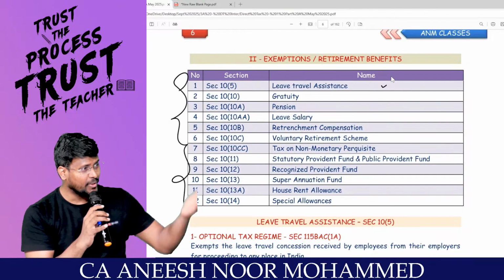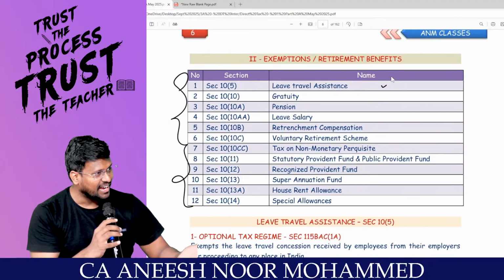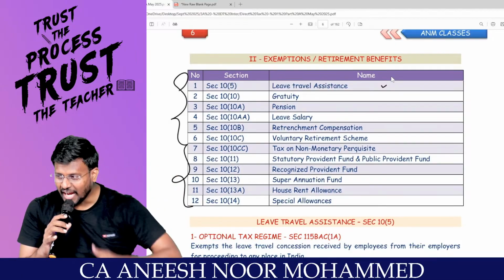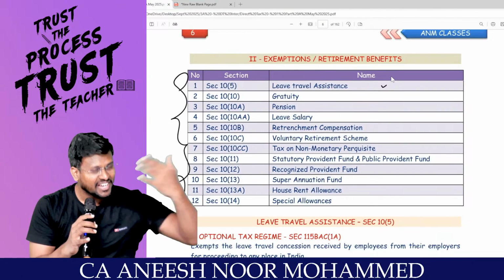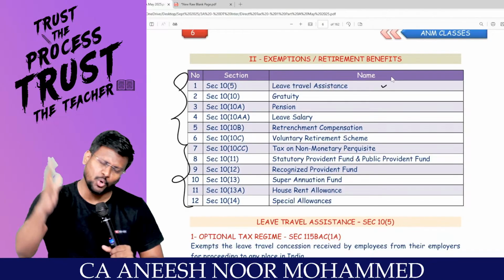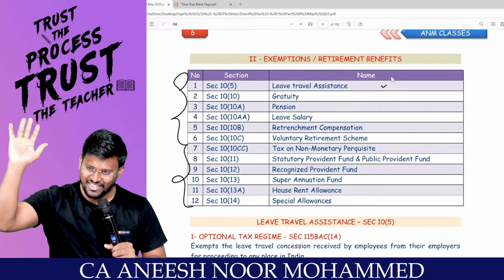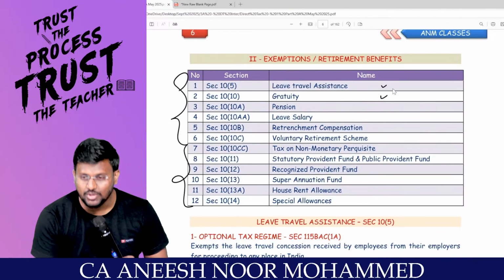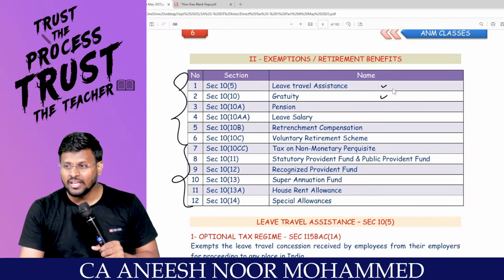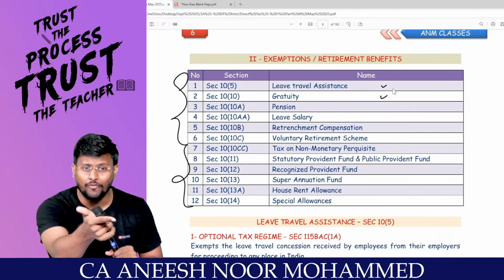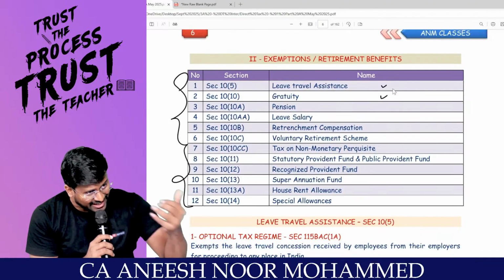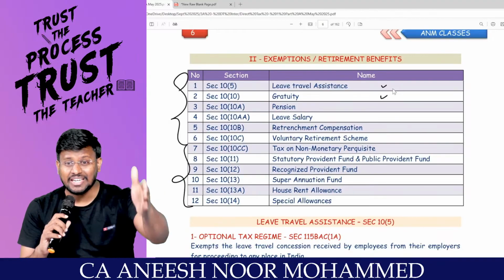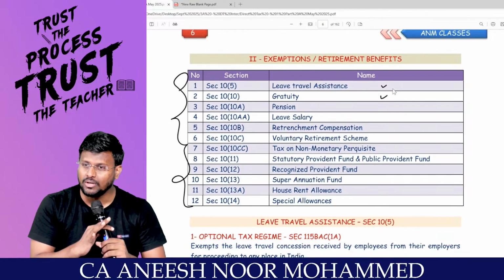You ask, why, sir? Why are you giving me 10 lakh? I'm saying, hey, you have worked for me for the last 25 years. Because of you only I have grown like this. That is called gratuity. So, when you are working, you may go for a tour. For your tour, I will take the ticket for you. That is called leave travel concession or leave travel assistance. At the time of retirement, I will give you a lump sum amount. That is called what?